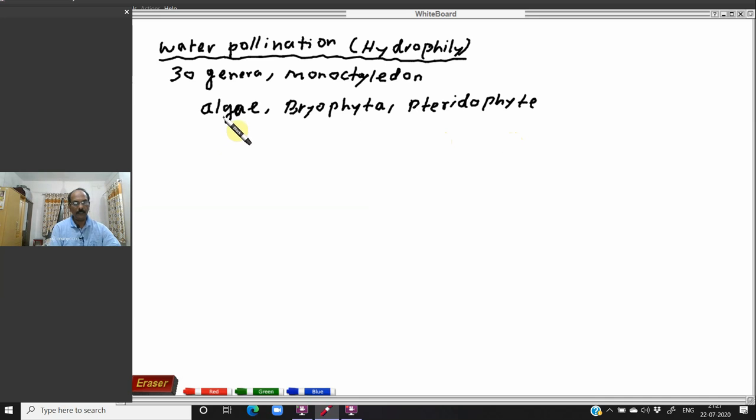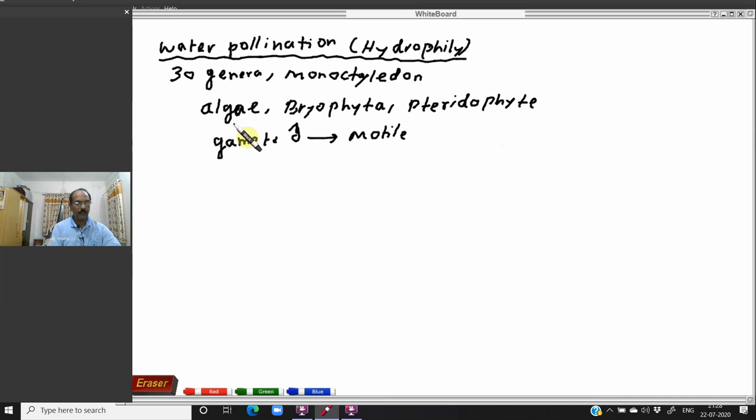Because the male gametes in these plants are motile. They have flagella for locomotion, because they have to swim through the water and reach the archegonium, the female sex organ, for fertilization. That is the reason why these plants, algae, bryophyte, pteridophyte, are very limited in nature.